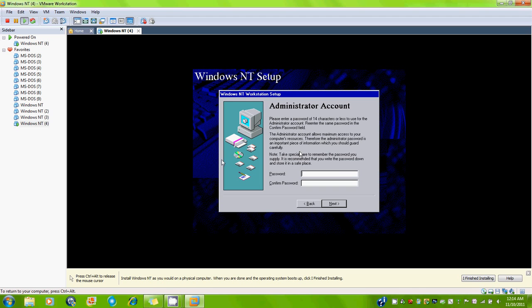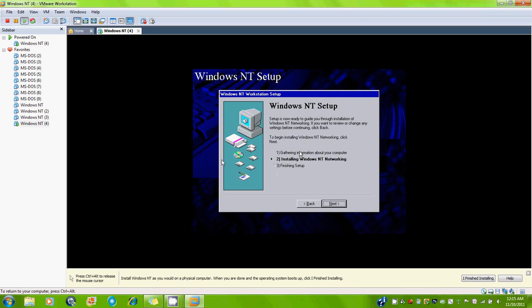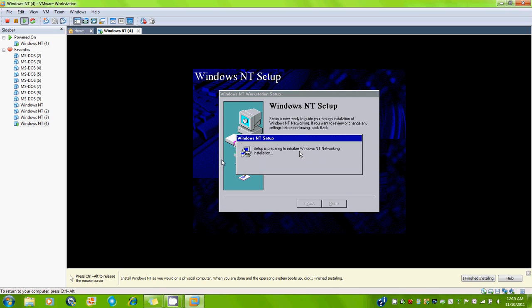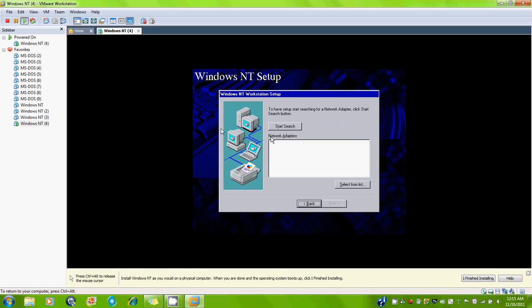Next, and the password can be whatever you want. I'm just going to use 1234. Very easy to remember, and confirm the password. Next, and I do not want to create an emergency repair disk. For the purposes I'm using it for, it would be basically extra work. So next, and I'm just going to install the most common components. Next, and next, let it initialize, and push next again to go wire it to the network, and push start